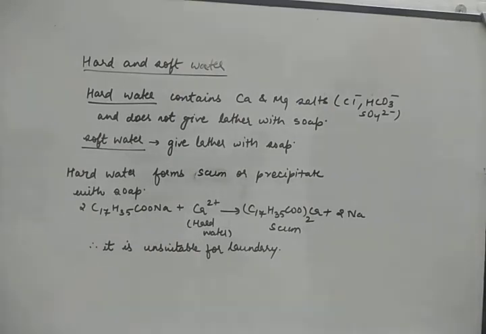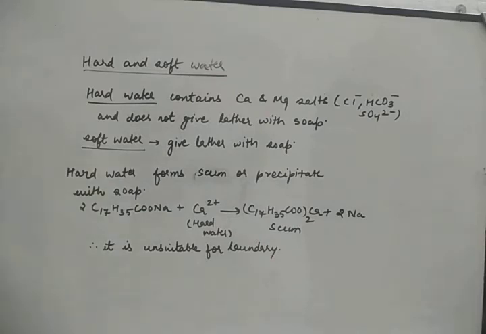Now, what are the examples of soft water? Rainwater is soft water, distilled water is soft water. Otherwise, all the remaining forms of water are hard water, that is river water, hand pump water, sea water, they all are hard water.